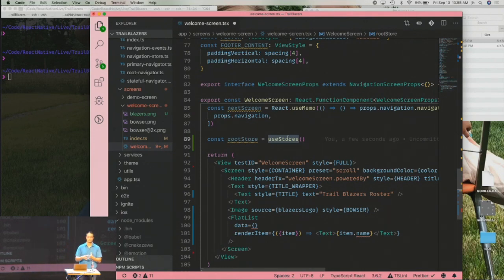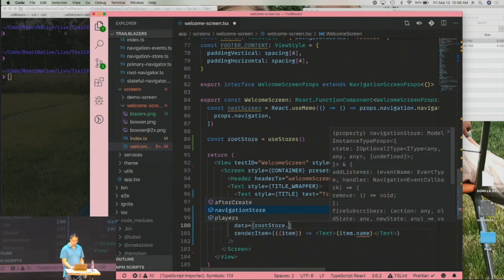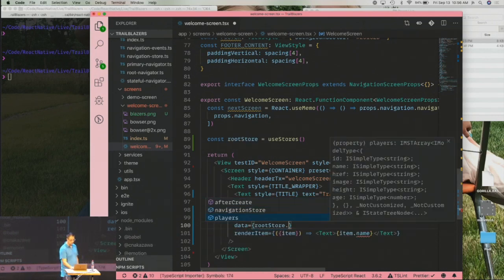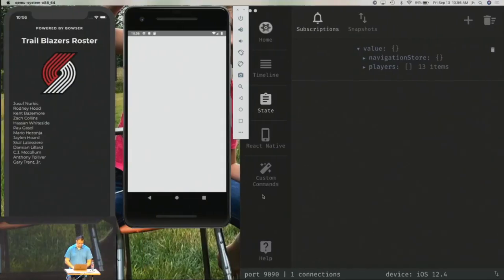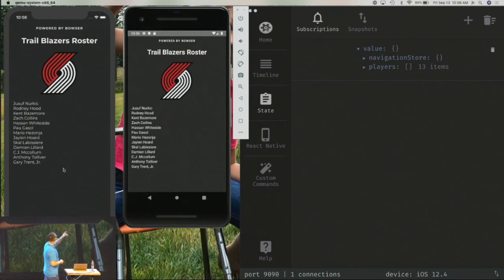If you have screen-specific stores, some of our projects have 15, 20 stores. But in this case, we're just going to go with the rootStore. So we have access to the rootStore. All we have to do is rootStore dot, and you can see here it's already pre-populating what I have, dot players. So let's go back and see. There we go. Awesome. We've got the names of the players on both iOS and Android, just like that.